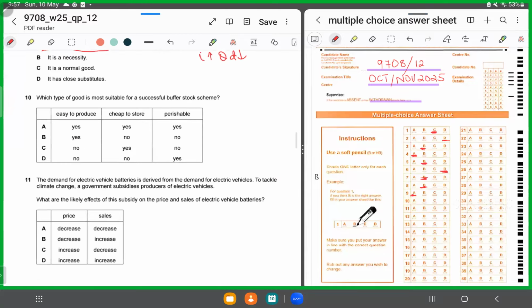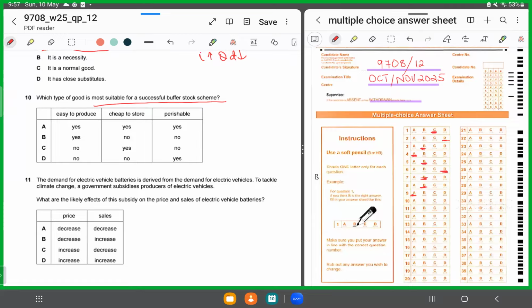Moving forward, MCQ number 10. Which type of good is most suitable for a successful buffer stocks scheme? Now, a buffer stocks scheme is designed to smooth what? The price rises, right? It's designed to smooth the price. So, when price rises or falls, the buffer stock scheme buys and sells stocks of products, depending upon the market condition. So, it combines both the principles of maximum and minimum prices. So, it sets a minimum price.